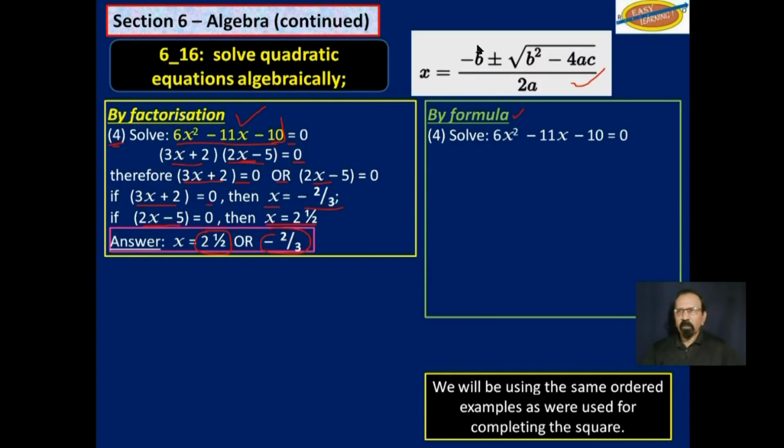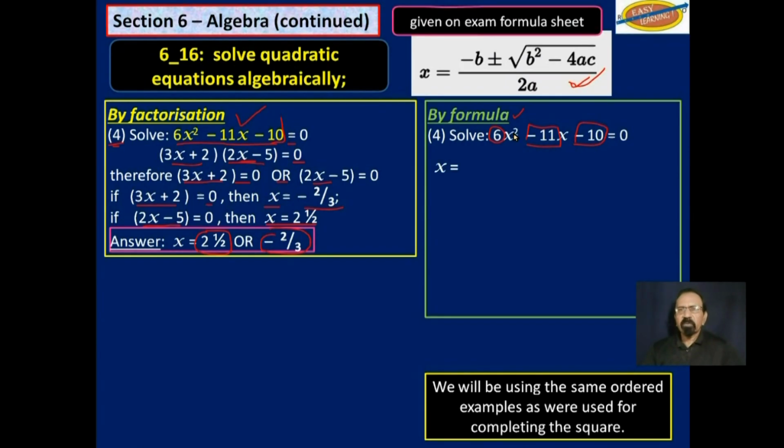This is the formula. By now, you know that this 6 is A, this negative 11 is B, and this negative 10 is C. So all we need to do is substitute for B and so on.